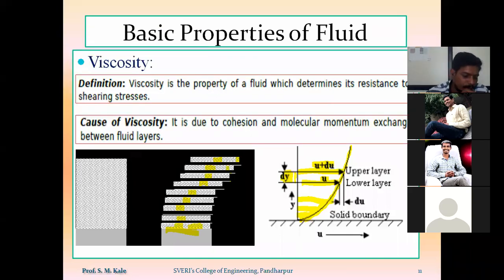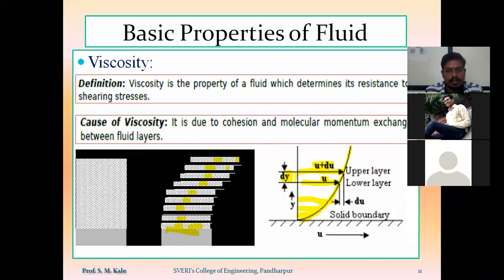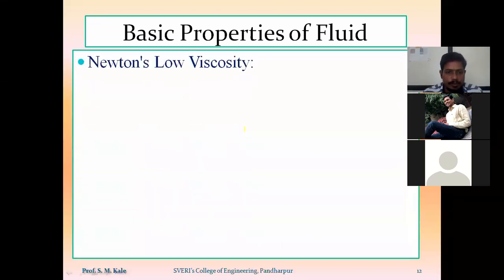Whatever viscosity is caused, it is caused mainly because of cohesive force and molecular momentum exchange between the fluid layers. So there are basically two reasons because of which each and every fluid has viscosity. The first reason is the cohesive force, and the second reason is the molecular momentum exchange. Because of these two factors, each and every fluid will have viscosity. Are you getting it?